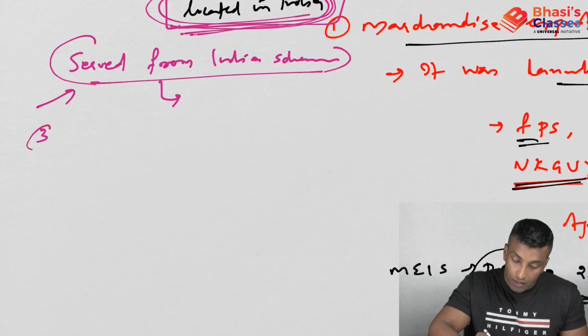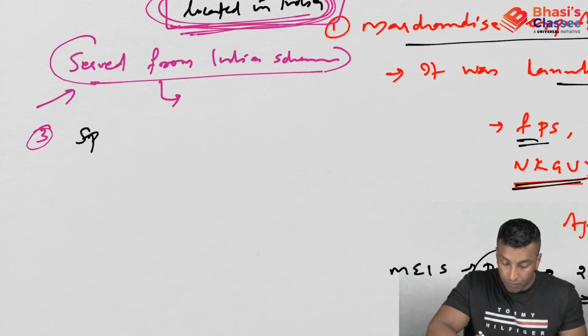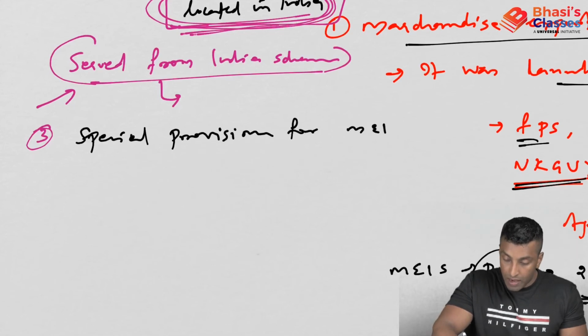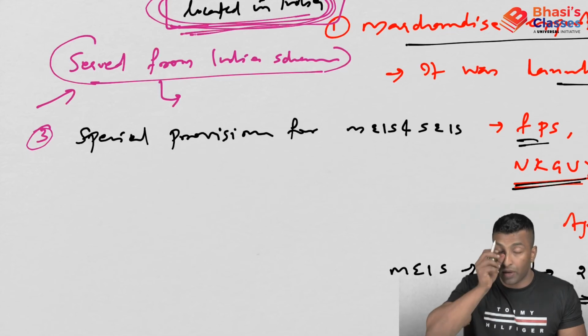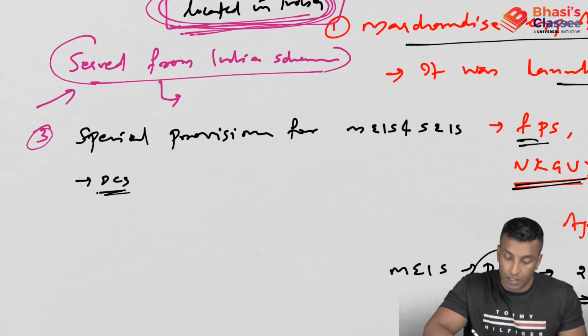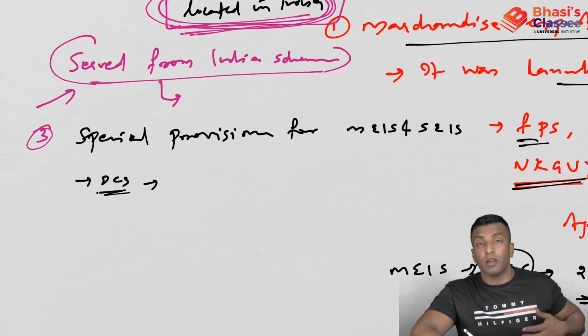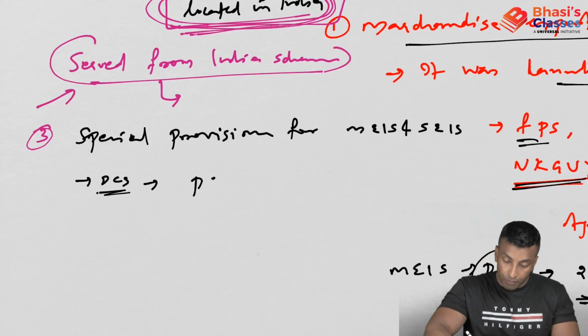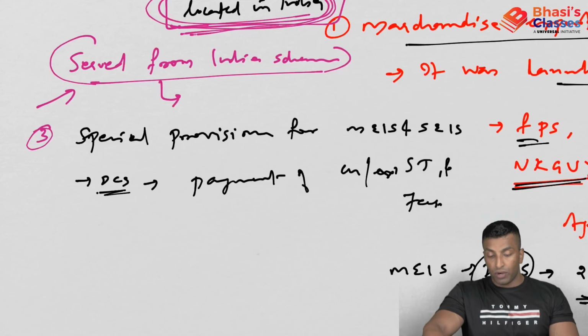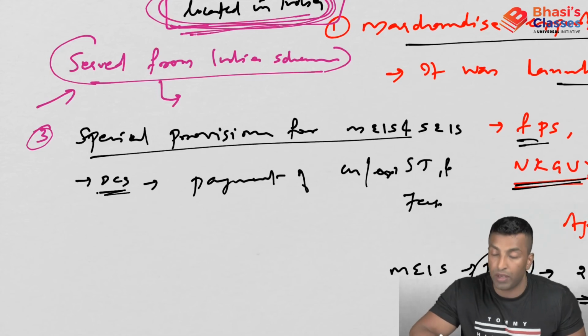The third one is some special provisions for MEIS and SEIS. You can use the DCS, the duty credit scrips, for payment of customs, excise, service tax and other selected fees. We have already discussed this point, special provisions for MEIS and SEIS.